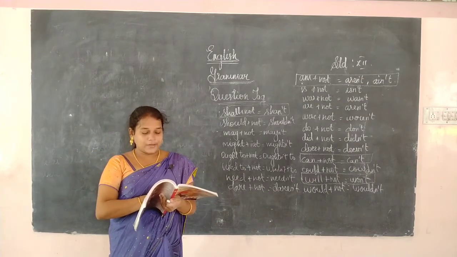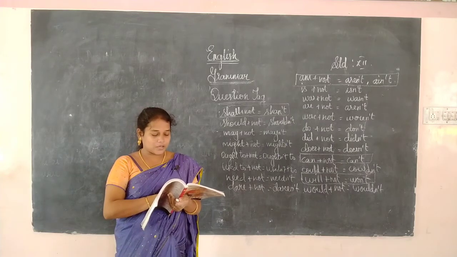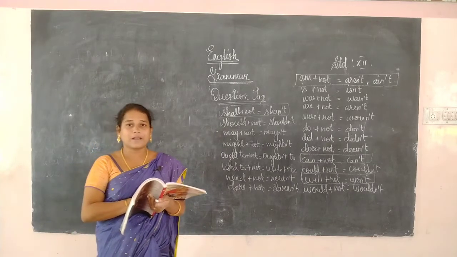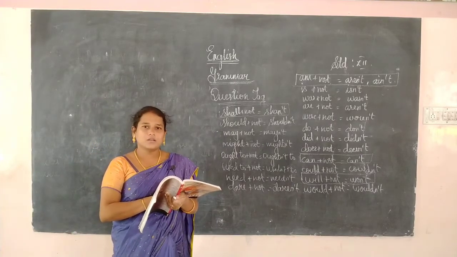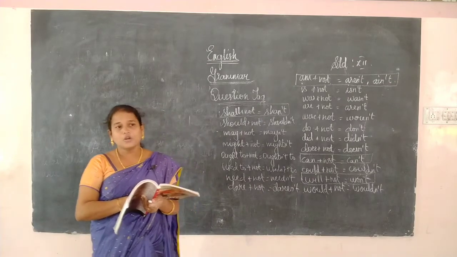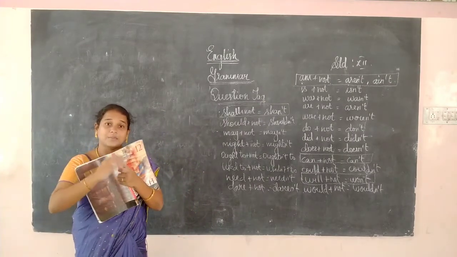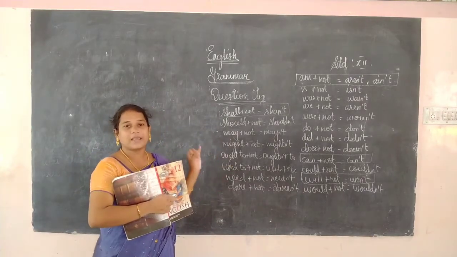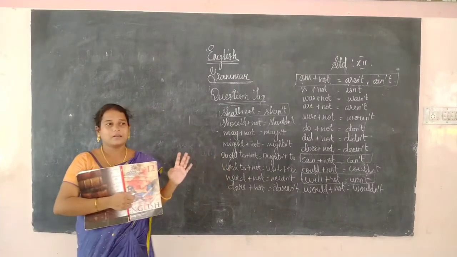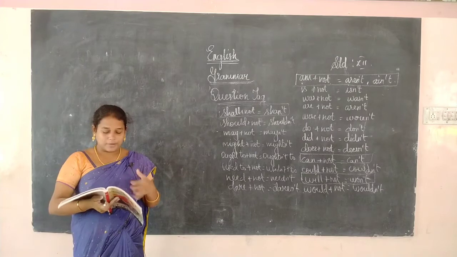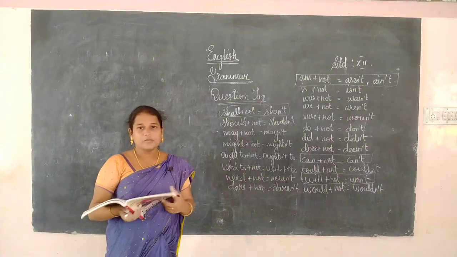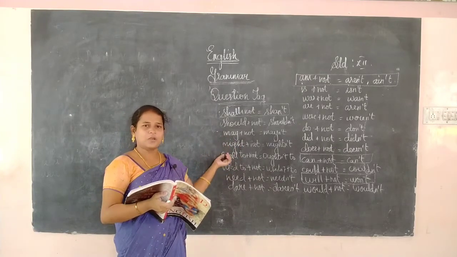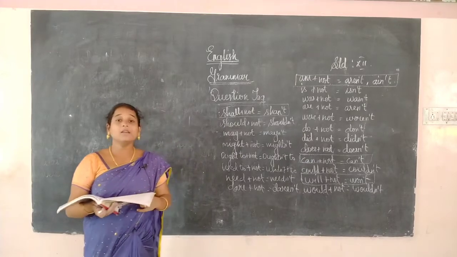Next. The words like hardly, scarcely, rarely, barely, seldom are considered to be negative, therefore they take a positive tag. Already I had told you that words like barely, scarcely, never, seldom are all considered to be negative. We should not search only for no or not. At the beginning I told you, if the sentence has no or not, then it is called negative. Even words like scarcely, barely, never all come under the negative words. So if the sentence has never, automatically the sentence is considered to be negative, and then it takes the positive.